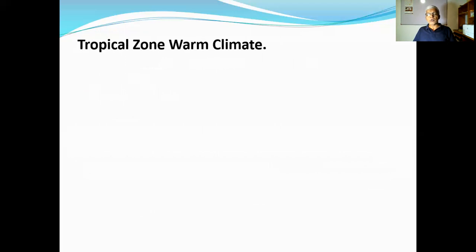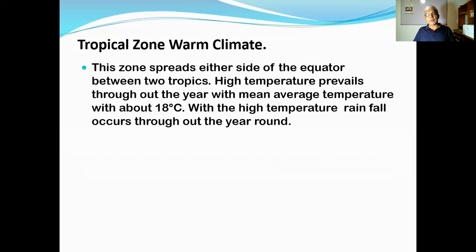Then, in the tropical zone, warm climate, different types of climates can be found. Apart from them, we take the tropical zone climate types. The zone spreads either side of the equator between the two tropics. High temperature prevails throughout the year, with an average temperature of about 18 degrees Celsius, because it is somewhat high temperature.